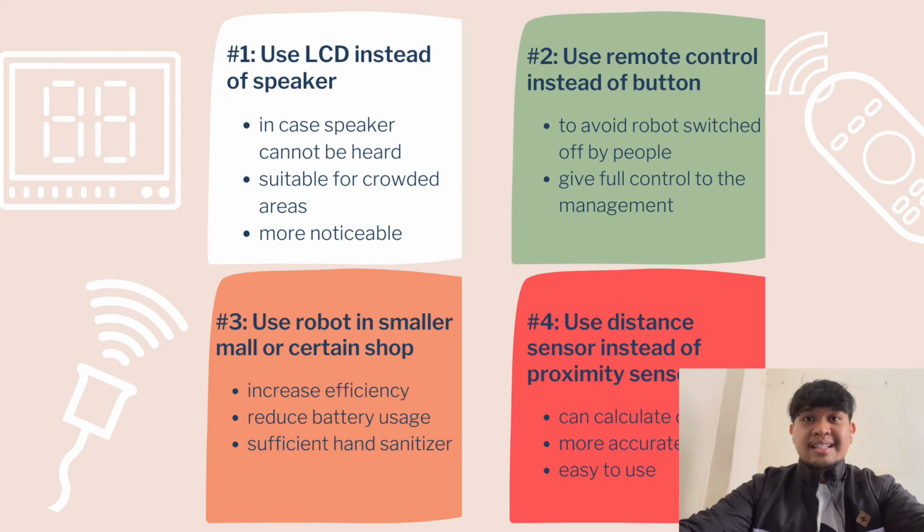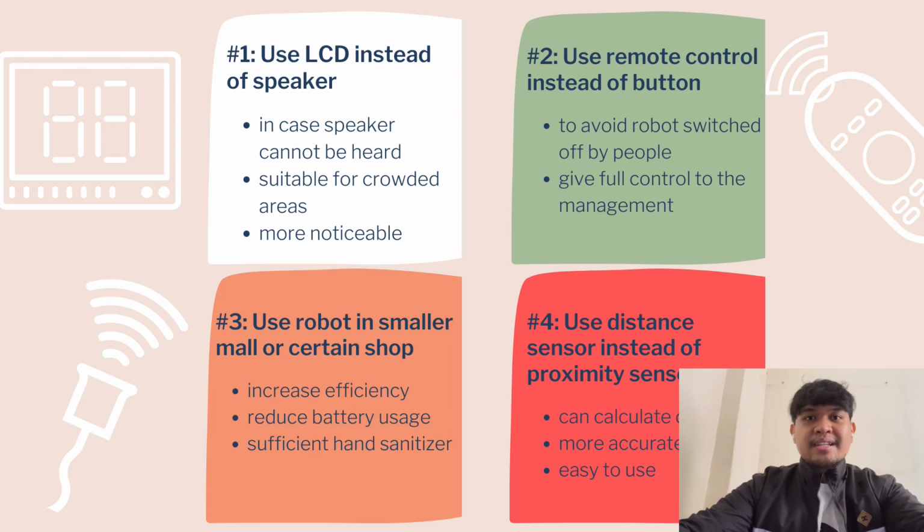And for the third recommendation, we are going to use the robot in a smaller mall or in a certain shop. We give this recommendation because the robot only covers 85% of the mall, so it won't be able to cover 100% of the mall. So we suggest you use the robot in a smaller mall so that it will increase efficiency, reduce battery usage, and the hand sanitizer will be sufficient to sanitize the people who walk past the robot.